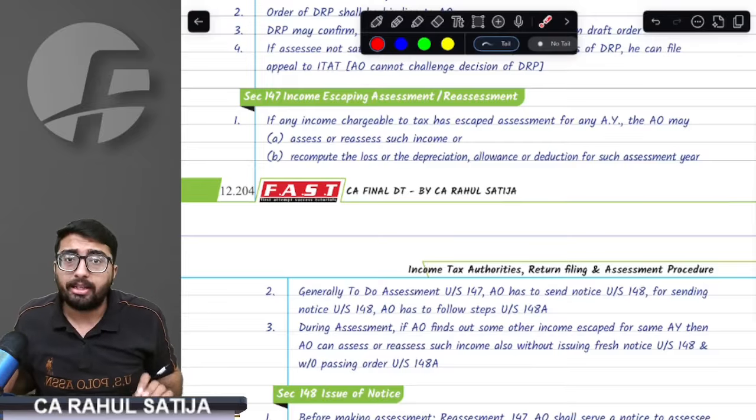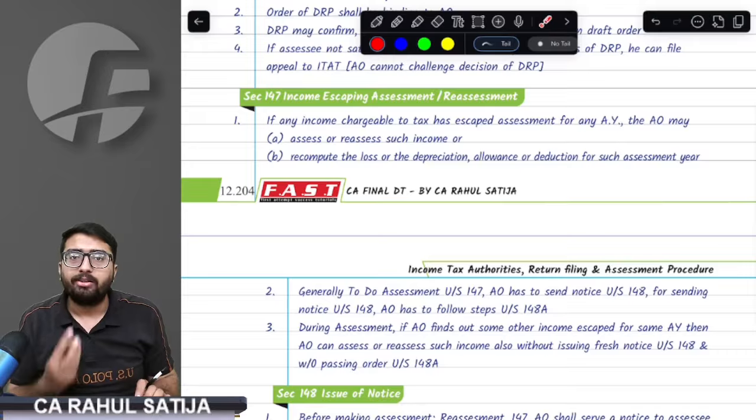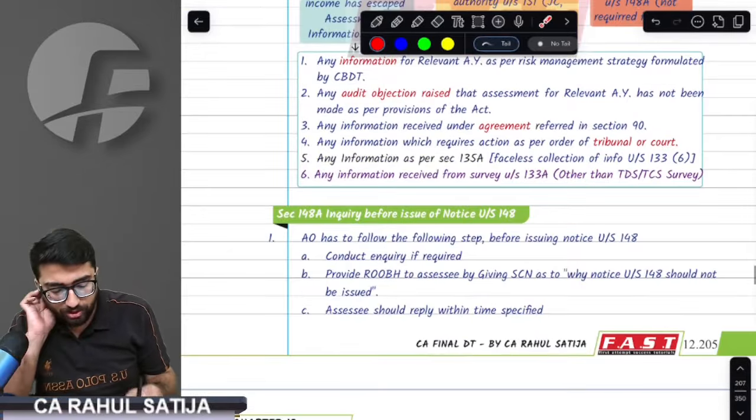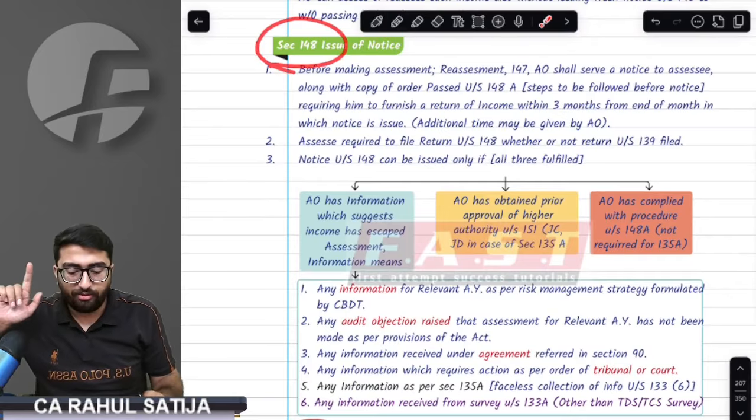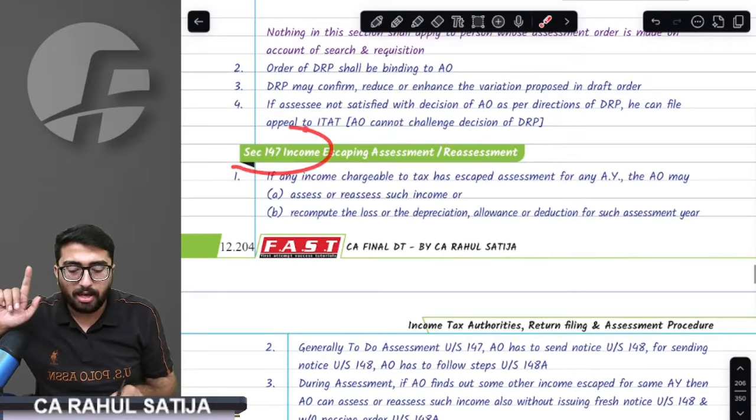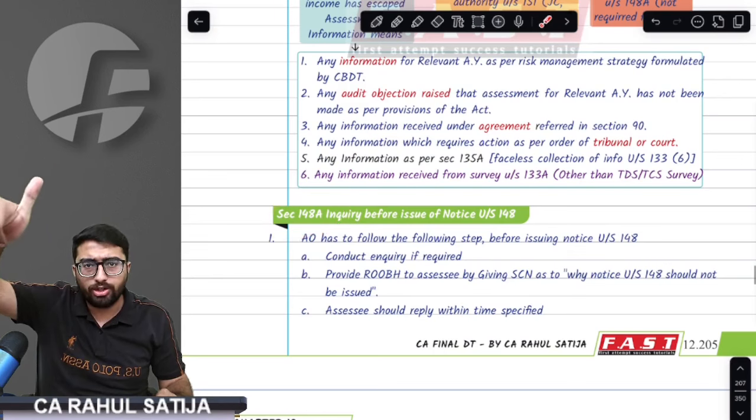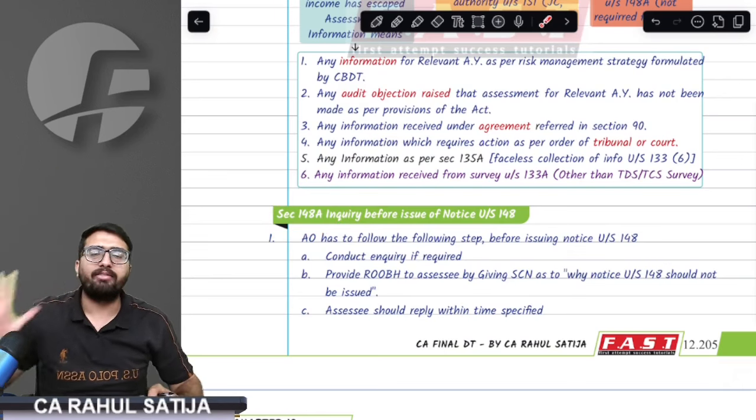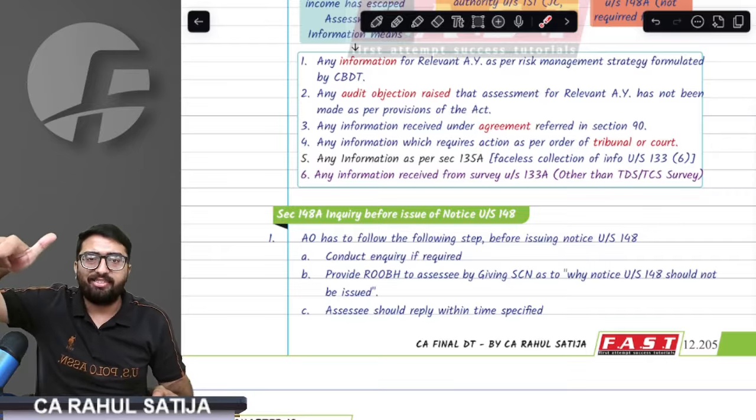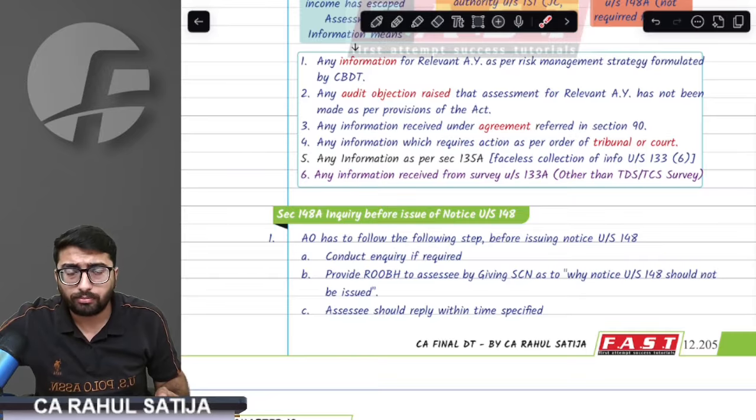Third thing, for doing income escaping assessment, the assessing officer has to follow three steps. First of all, he will issue a show cause notice under 148A. Then he will issue a notice under section 148. And at last, he will pass an order under 147. Remember three things: show cause notice under 148A, notice under 148, and order under 147.